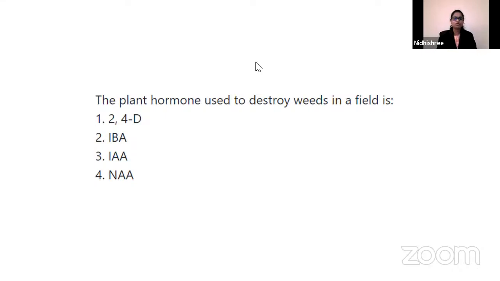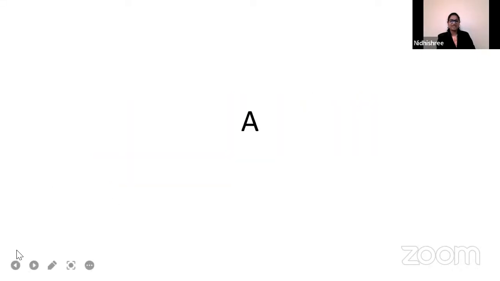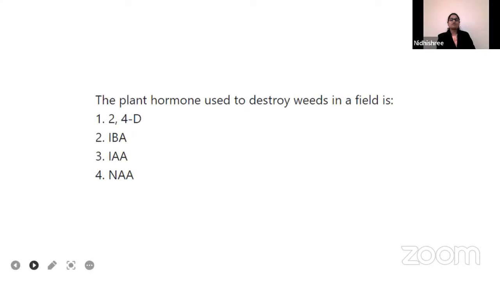Chandru option A, Soundarya option A, Ramesh option A, Anvita option A, Sharanamma option A, Pratibha Maski option B. Okay, Kavita, Parvati, Lohit option D, Radhariti option B, Amruta option A. Okay, the fighting is going on between options A, B and D. Let us check the answer. The right answer here is option A, guys, that is 2,4-D.